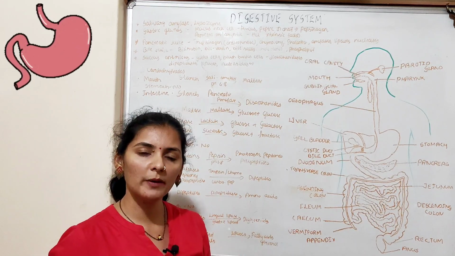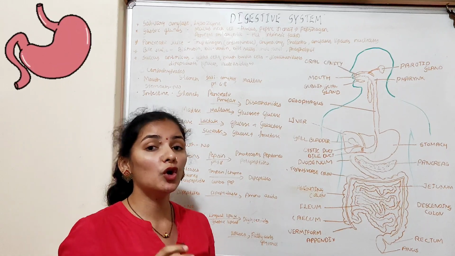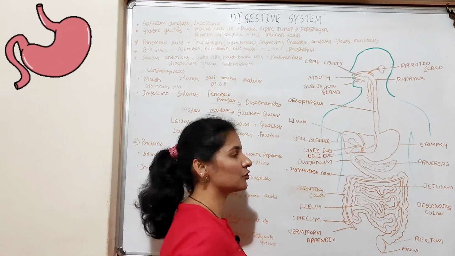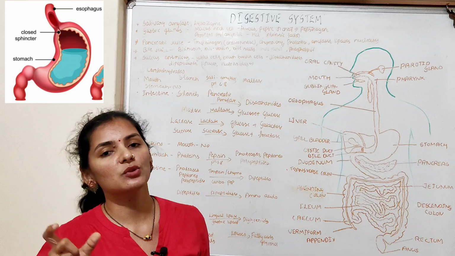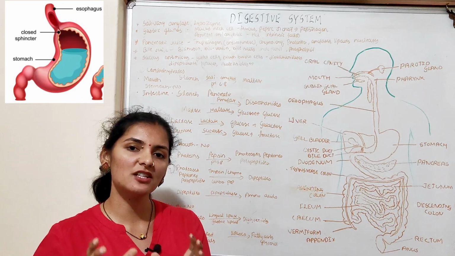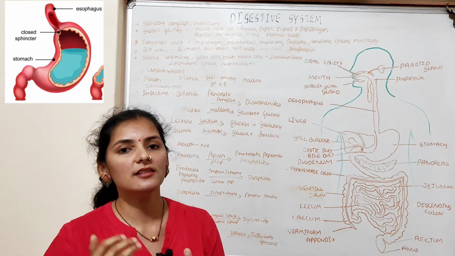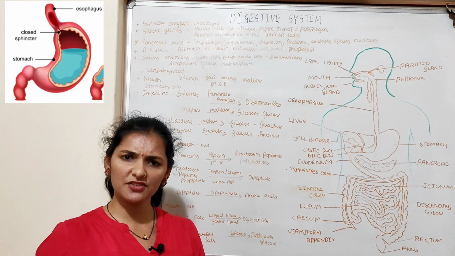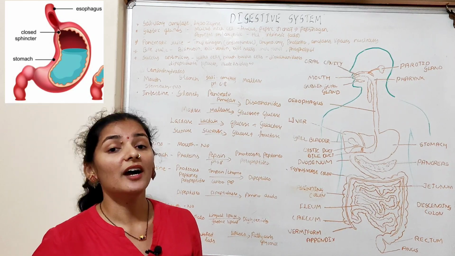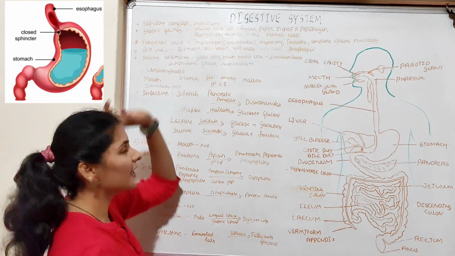By various movements of the walls of the stomach, the food gets mixed with the acidic gastric juice to form a substance known as chyme. So chyme is a substance where the food is mixed with the acidic gastric juice. What do you mean by acidic gastric juice? Acidic gastric juice is the juice that is produced by the gastric gland.